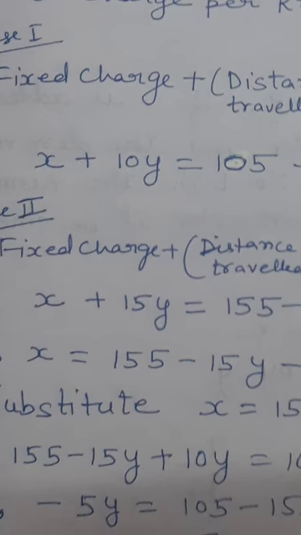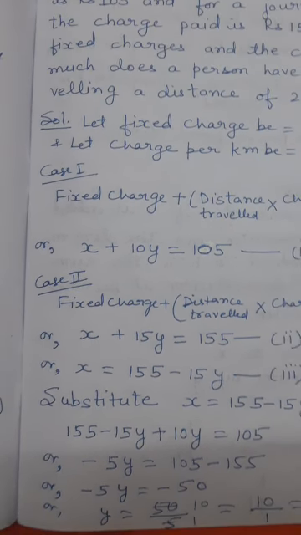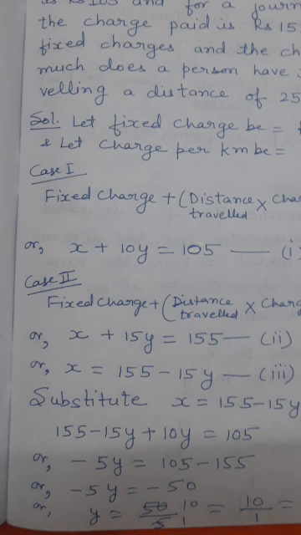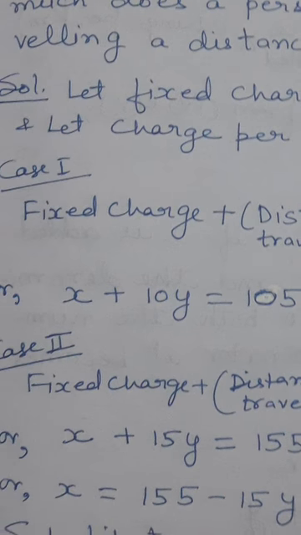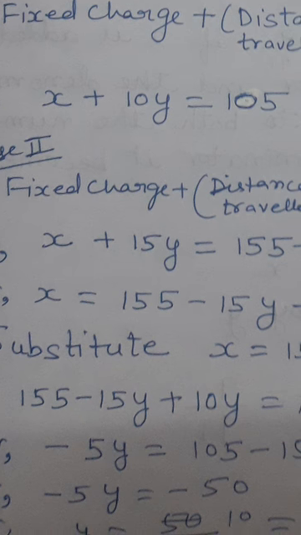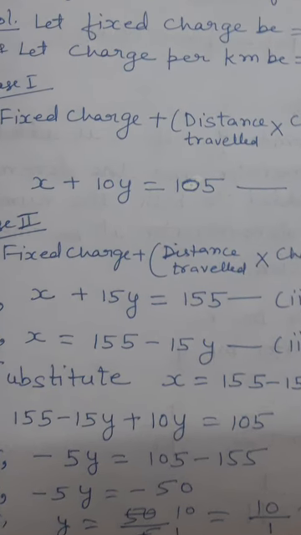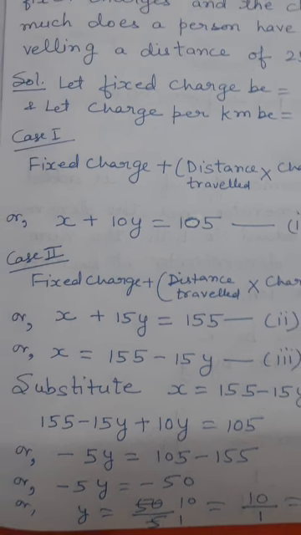Now what we have done is, we have found the value of X in terms of Y. We have taken this 15Y to the other side, then it will be subtracted from 155. So X is equal to 155 minus 15Y. This is the third equation. Now we will substitute this value of X is equal to 155 minus 15Y in the first equation. In place of X, we will write this, X is equal to 155 minus 15Y from the third. Now see here, in place of X, 155 minus 15Y plus 10Y is equal to 105. This our first equation becomes.